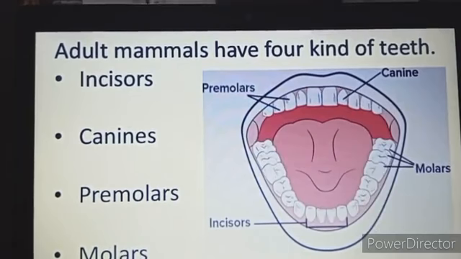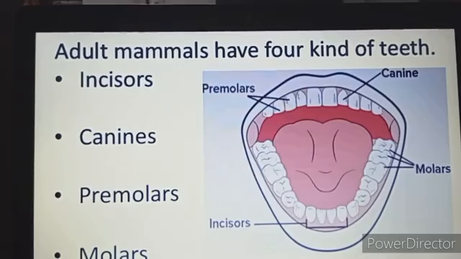On the lower jaw also there are six molars, and on the upper jaw also there are six molars. So a total of how many molars? There are six molars in the upper jaw and six molars in the lower jaw. And the work of these molars is cutting, chewing and grinding the food. So the last molar on each side of each jaw has a special name.